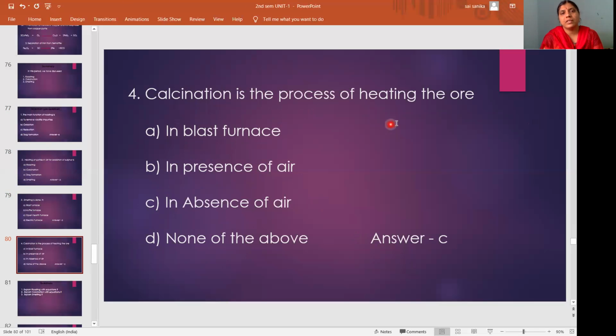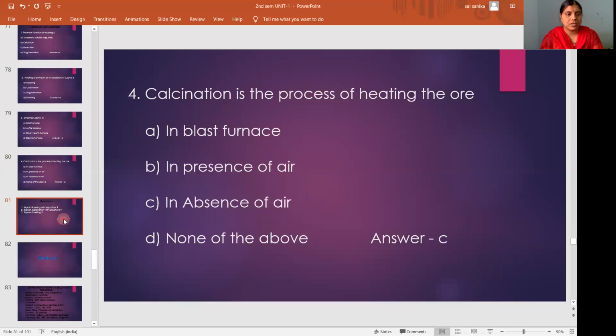Come to the fourth question. Calcination is the process of heating the ore. Where will we heat the ore during the calcination process? In blast furnace, in presence of air, in absence of air, or none of the above. Calcination is done in the absence of air, so the answer is C. In the presence of air means it is roasting. In the absence of air means it is calcination. Calcination is the process of heating the ore in the absence of air or limited supply of air. So the answer is C.